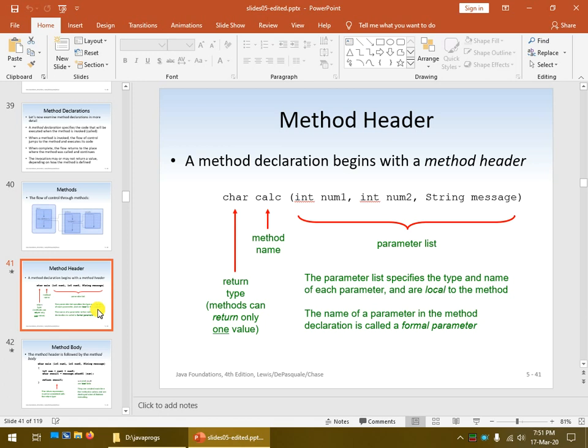So for the example that we see on the screen, we see calc is the name of the method, and it takes three parameters, or three arguments. Argument, parameter, there are proper terms for it, but in this day and age, they pretty much mean the same thing. So we've got first an integer, we're going to call it num1, a second integer, we're going to call num2, and a string, we're going to call message. So when you call this method, it actually will take two integers and a string. So you can think of it like the flexibility. These are variables. The method doesn't know what these values are going to be. It doesn't really have any idea. These are going to be local variables just to that method.